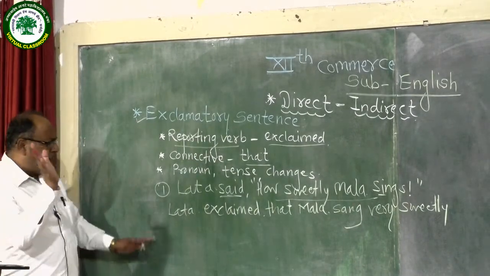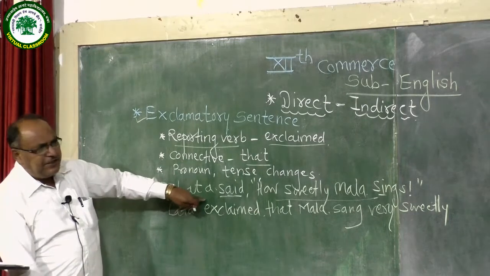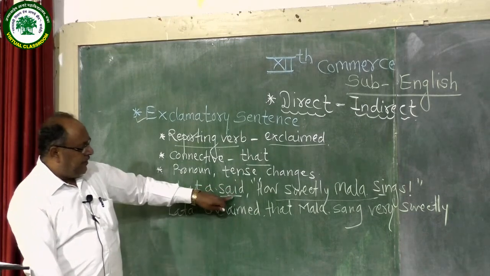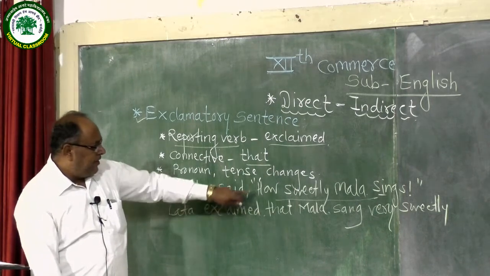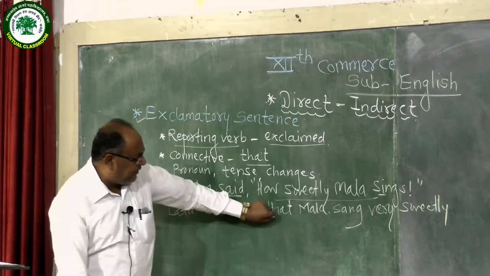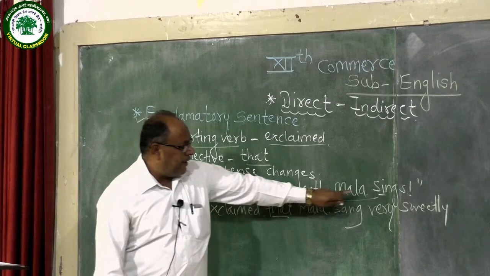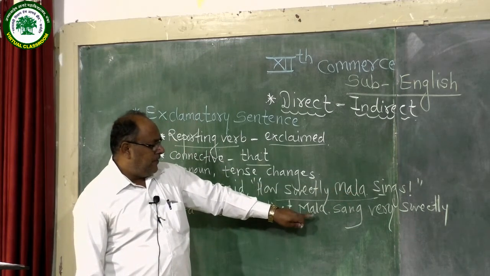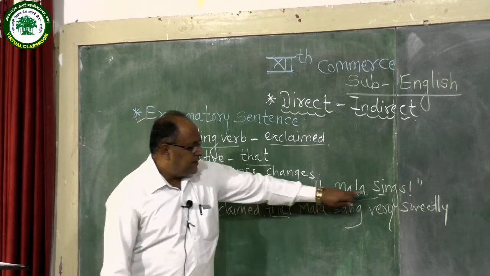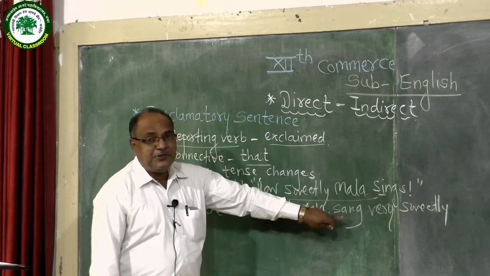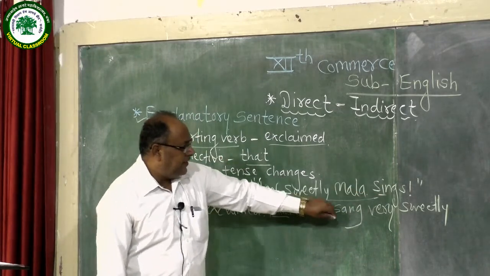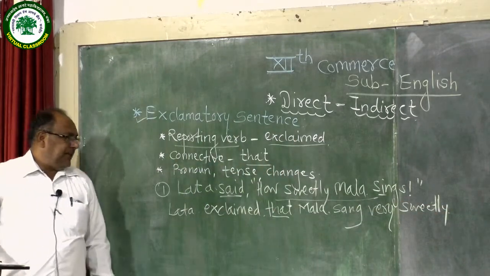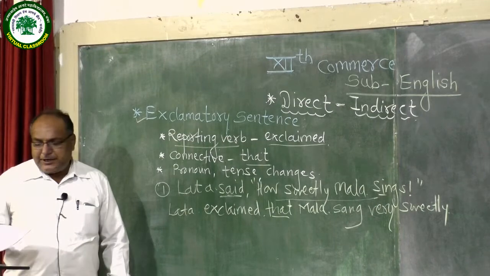Students, see once again, concentrate. What changes should we make in this exclamatory sentence? The reporting verb should be changed, use exclaimed. Remove the inverted comma, use the connective that. Then we make a rough statement of the exclamatory part and begin with the subject Mala. Simple present tense is transformed into simple past tense and then complete the statement. So in this way we should change an exclamatory sentence into indirect narration.